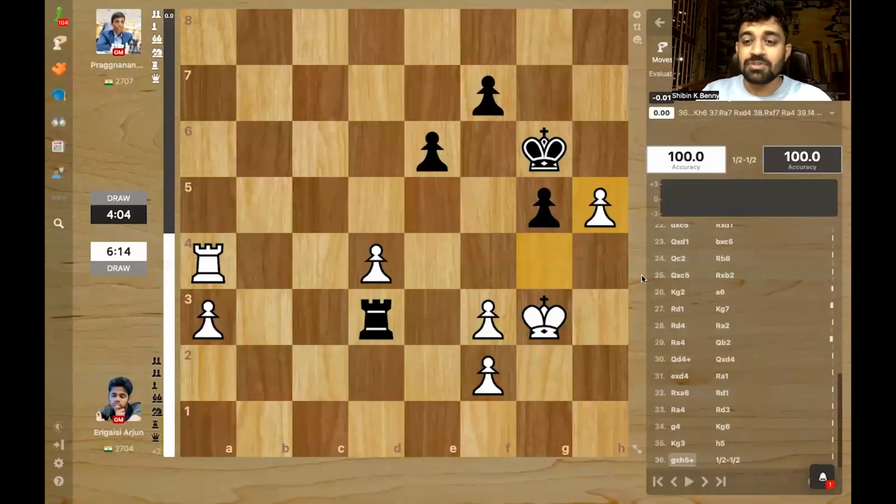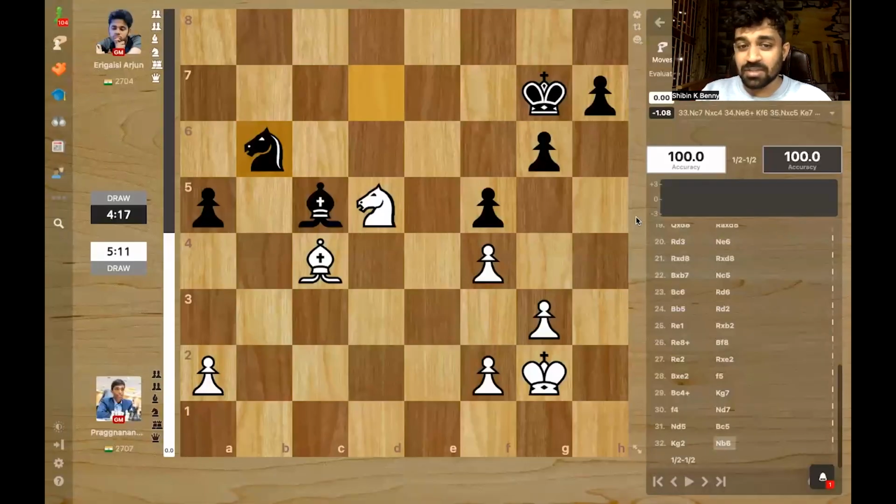In the first 25 plus 10 game, Arjun was white, but they reached a rook endgame, which is totally drawn because white has an outside passed pawn, but he can't move the rook. Then the d4 pawn falls. So both kings would just wait and they agreed to a draw here. So 1.5, 1.5.